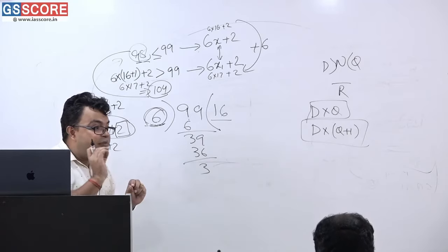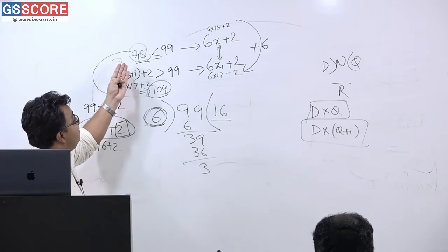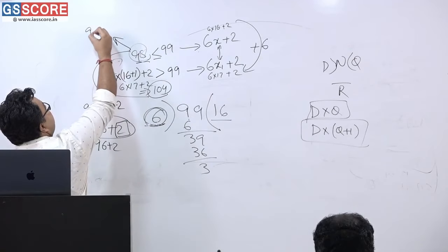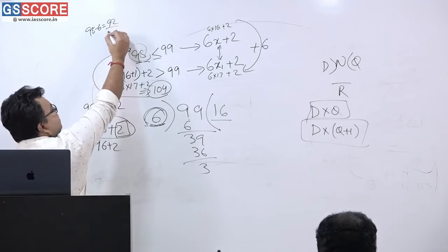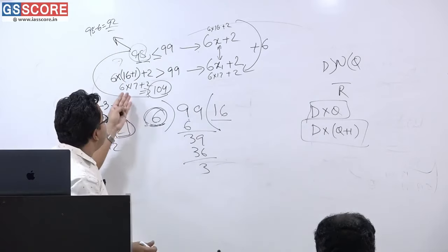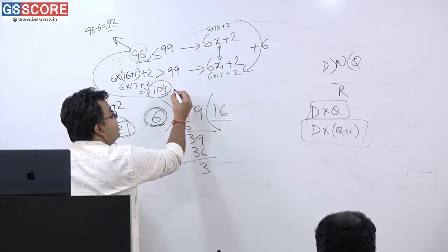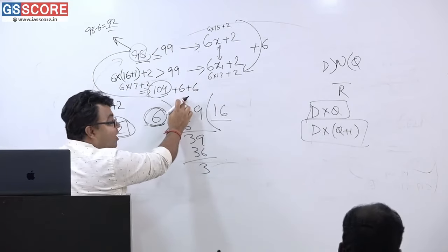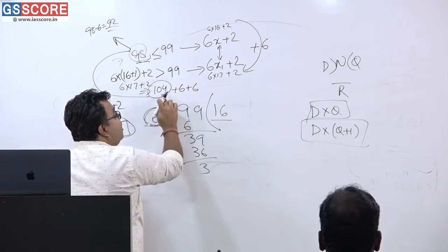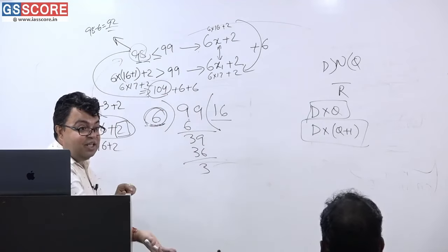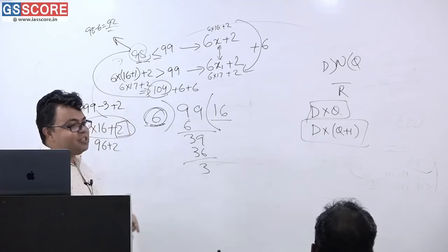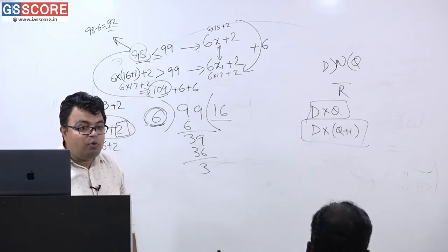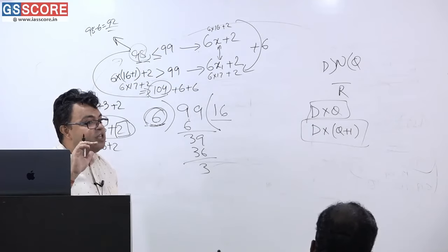But if I would have said, what is the difference between the second such number? Second such number will be what? 98 minus 6 will be what? 92. Very simple. Am I correct? And what is the third such number? Third such number means this plus 6 plus 6. The second such number is 110, and the third such number is what? 104 plus 12 is equal to 116. Now 116 minus this is equal to what? 16 goes there, 8 comes here, 16 plus 8 is 24. Getting or not getting? 6 4s are 24.